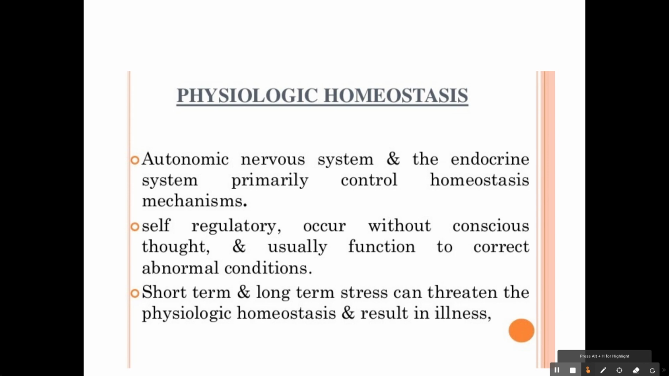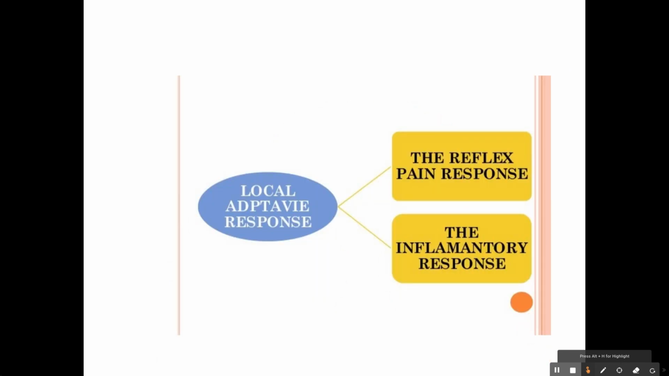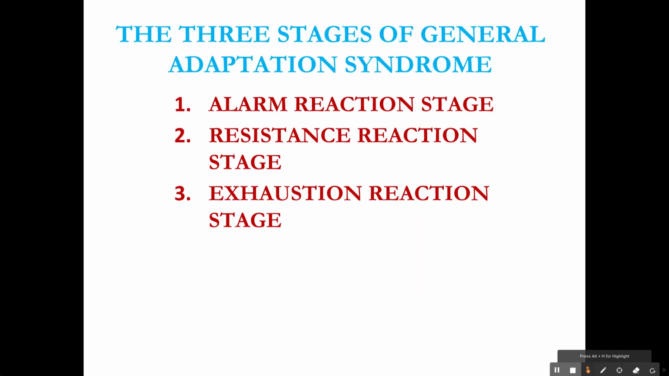Short term and long term stress can threaten the physiologic homeostasis and result in illness. There are two types of physiological adaptation, that is local adaptation response and general adaptation syndrome. The local adaptation response, you might be knowing, is like a pain reflex response or an inflammatory response. That is a local adaptive response.